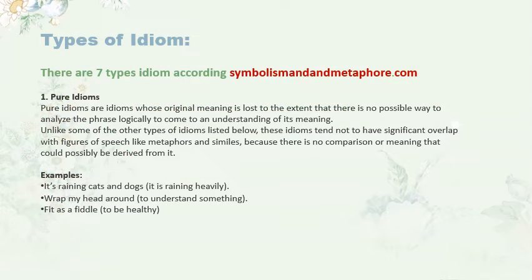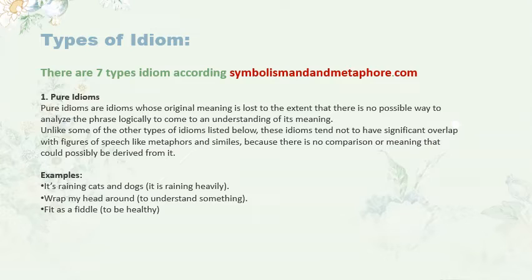Types of idioms. There are 7 types of idiom according to symbolism.metaphor.com. 1. Pure idioms. Pure idioms are idioms whose original meaning is lost to the extent that there is no possible way to analyze the phrase logically to come to an understanding of its meaning.